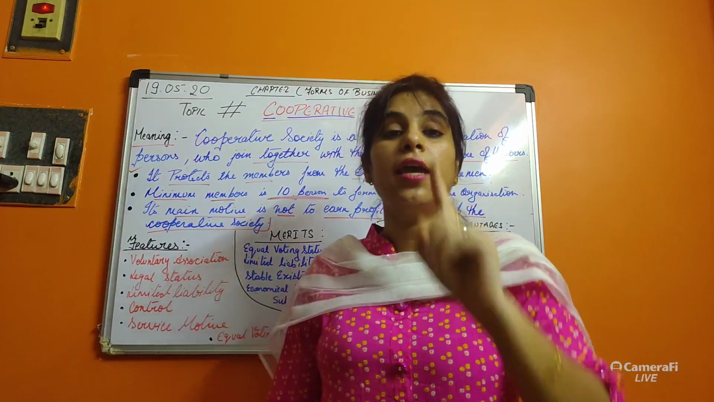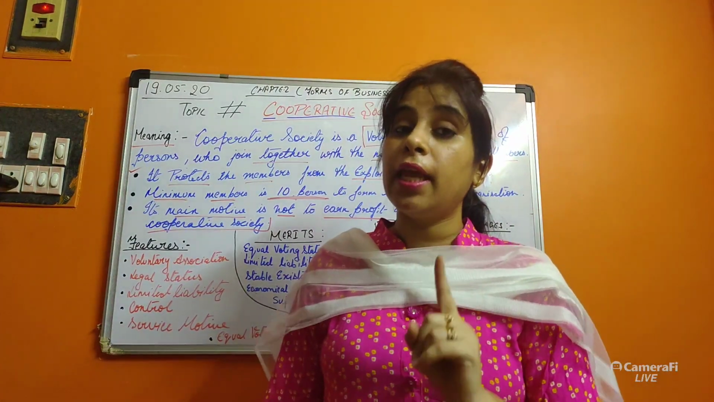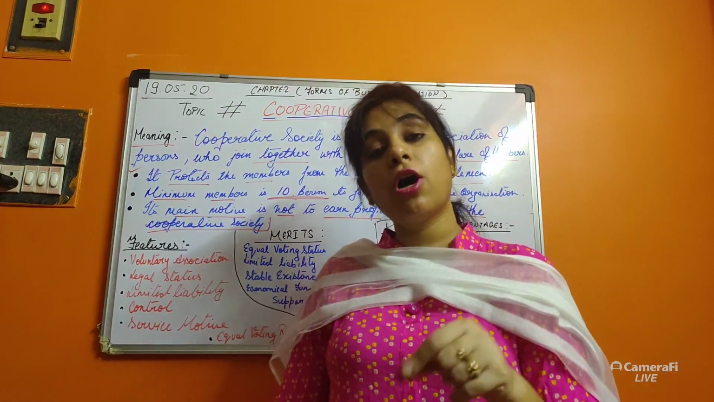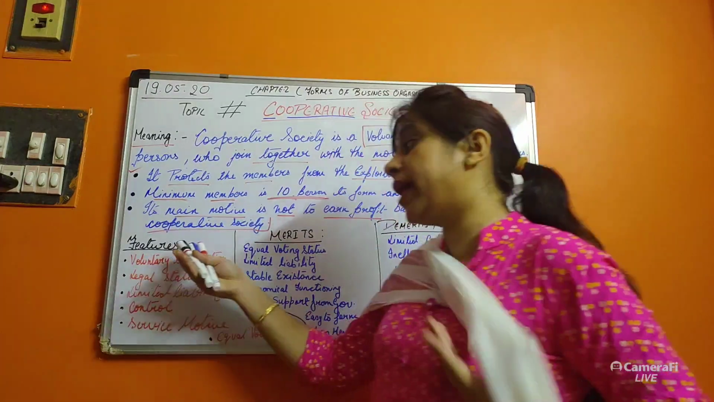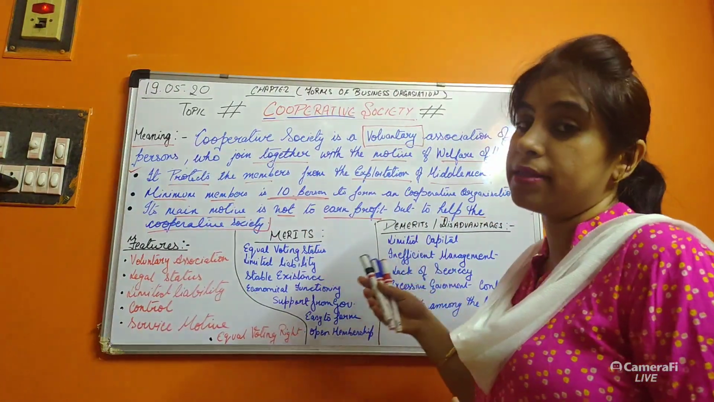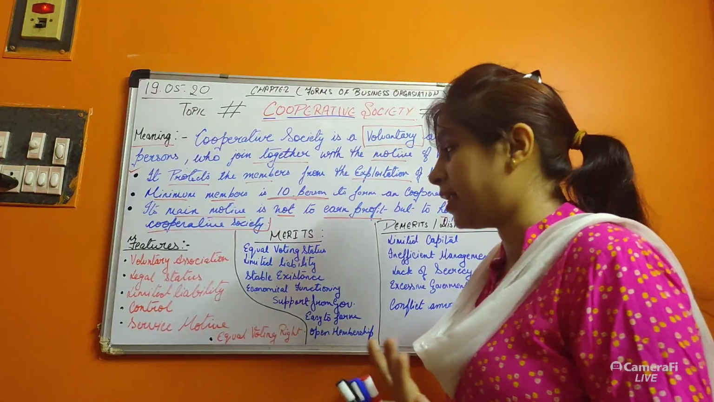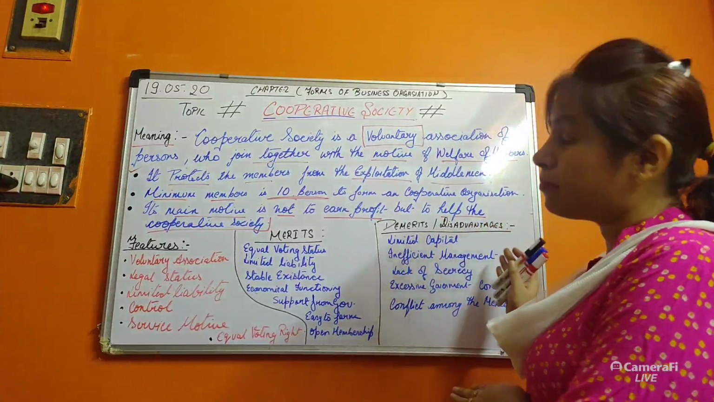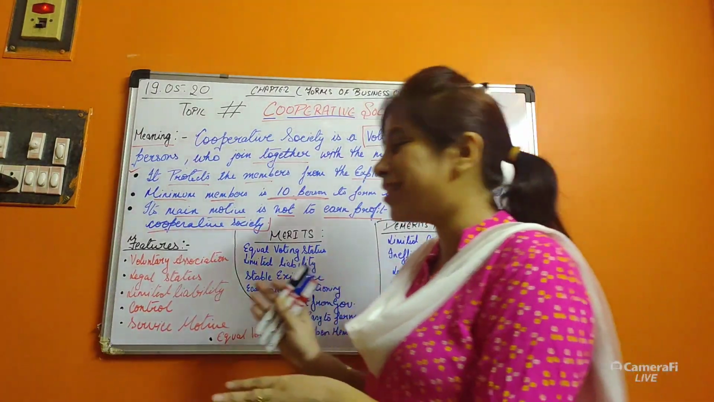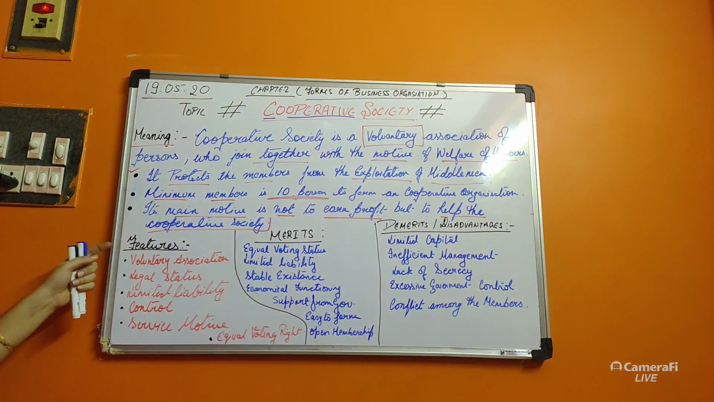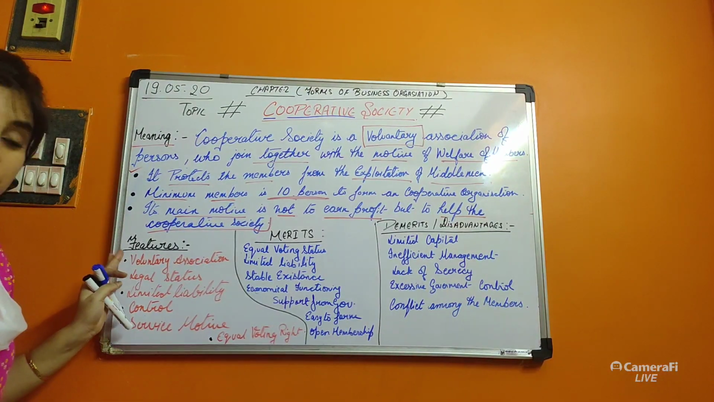So first, you should learn the meaning of every topic. Meaning is very important, because from the meaning only you will get features, and from features only you get merits and demerits. I know you are studying in class 11, I don't have to tell you, merit means advantages and demerit means disadvantages. Okay, students? I know you all know it. Okay. So, features. Number one feature.